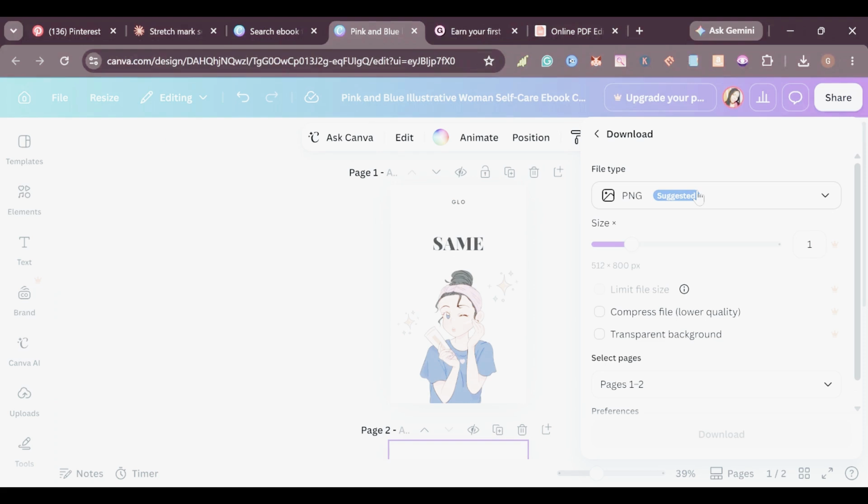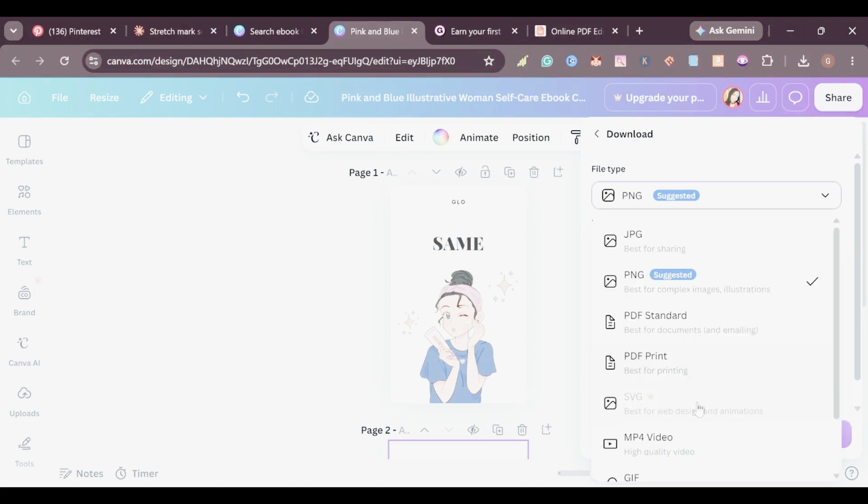So now you come here and put in more information. If you want, you can add pages so that you can fill out up to when your confidence journal is finished. The reason why I'm not going to write all of this is that I've done so many videos about this and I don't want the video to get longer. So when you are done, you will click here on share. Then you will download your digital product or your ebook.